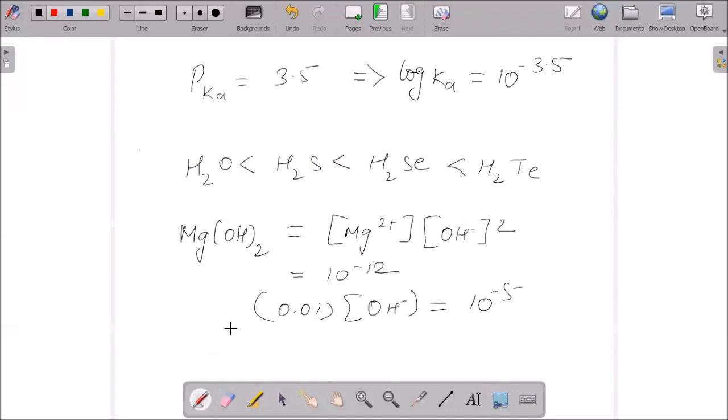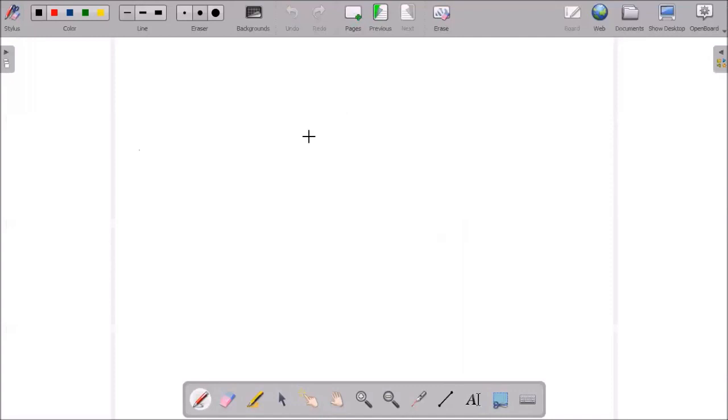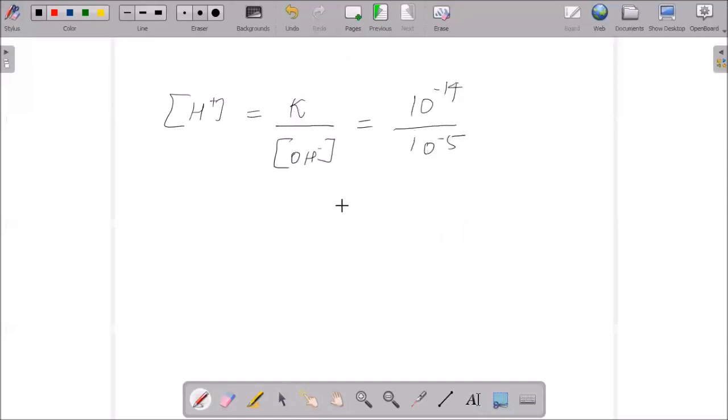In this, the important thing is we have to calculate the H plus. So we can say Kw by your OH minus. This is 10 to the power of minus 14, and this will be 10 to the power of minus 5 as we have calculated.